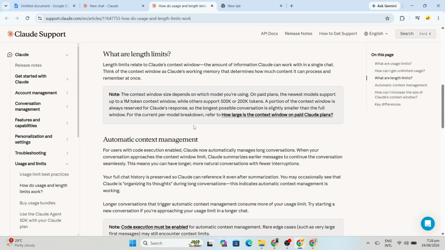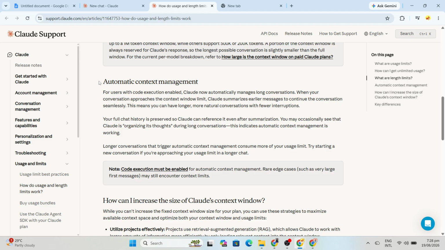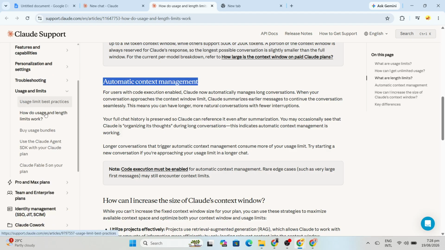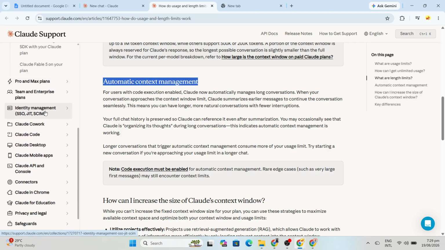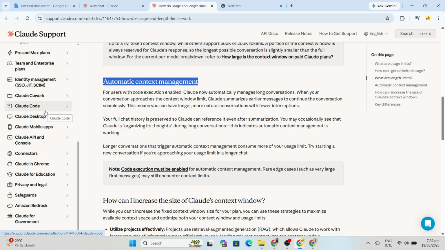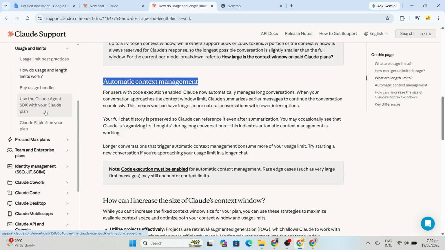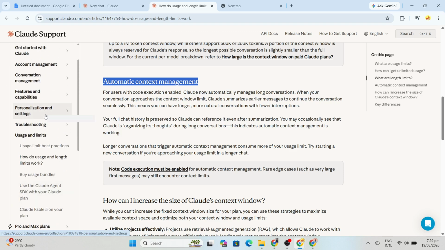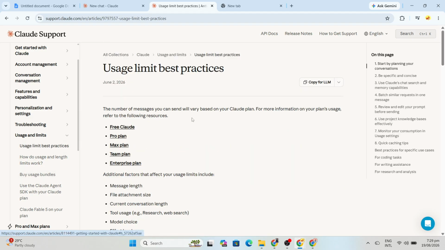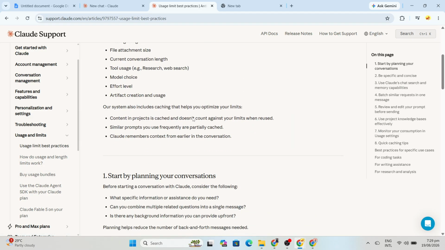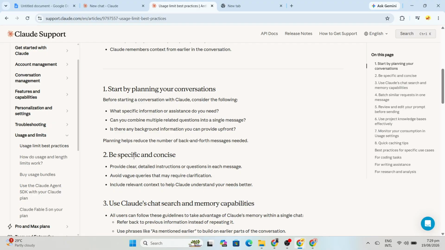Before trying random fixes, look carefully at the exact message Claude gives you. This matters because Claude can have different types of limits. For example, you may see a message related to a usage limit that tells you when access will reset. Depending on your plan, there may also be other usage limits that reset on a separate schedule. So don't simply assume that waiting a few hours will fix every problem.